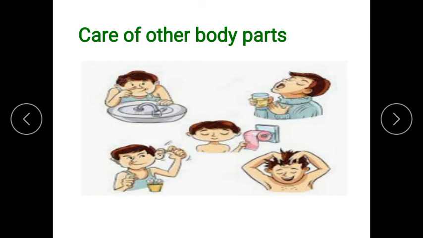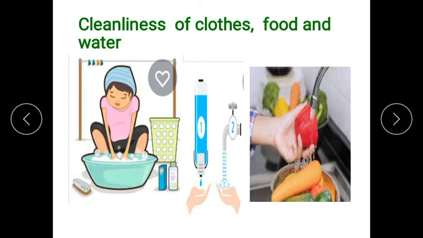Now next is cleanliness of clothes, food and water. We should also wear clean clothes. That is also part of it. Otherwise, if you are wearing dirty clothes, germs will enter your body, particularly through socks and inner clothes. Your inner clothes and socks must be clean.